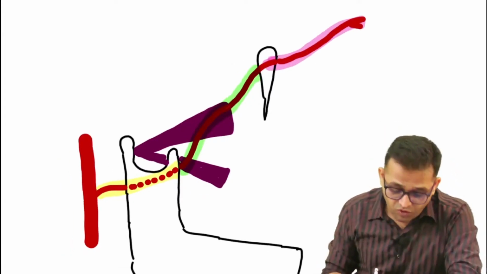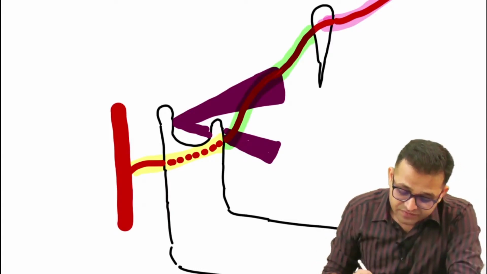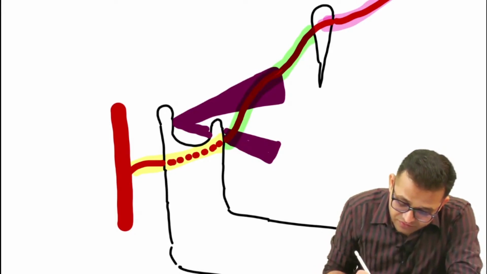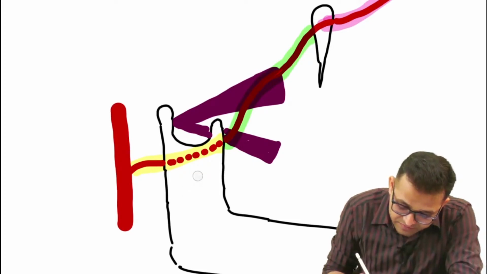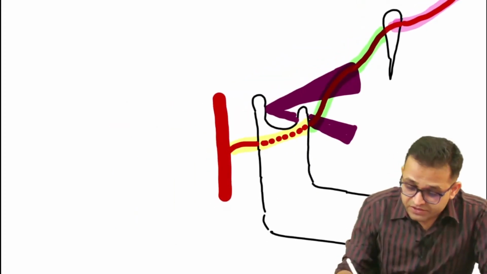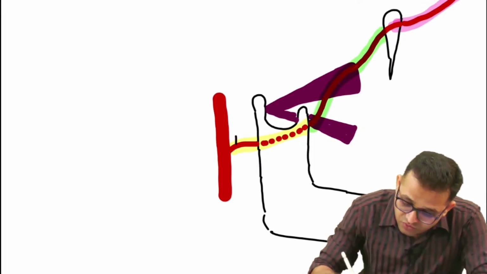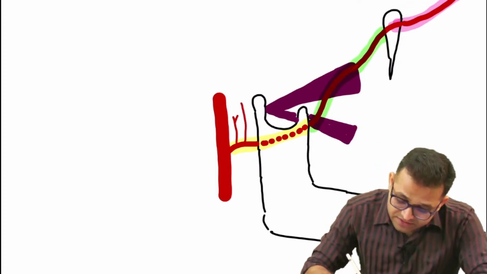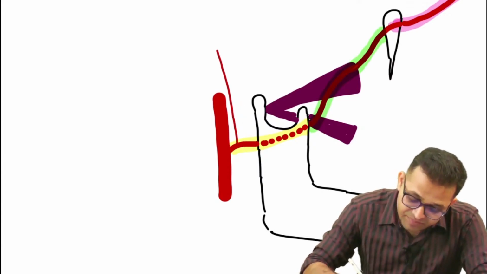Getting the point? What you have to remember, sir, are the branches from the first part. You can see the first part gives the branch towards the auricle, known as the deep auricular artery. It will give the branch towards the tympanic membrane, so that is known as the anterior tympanic artery.